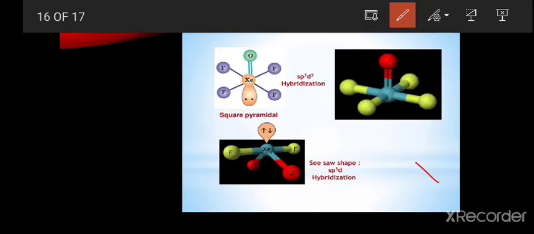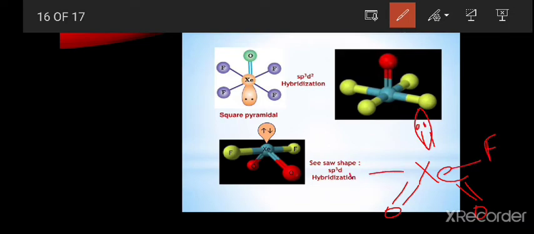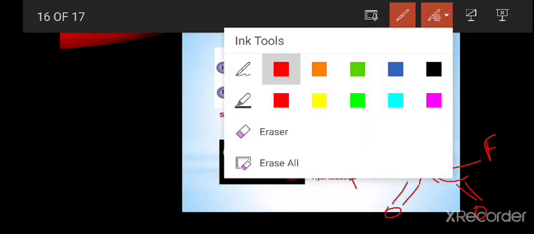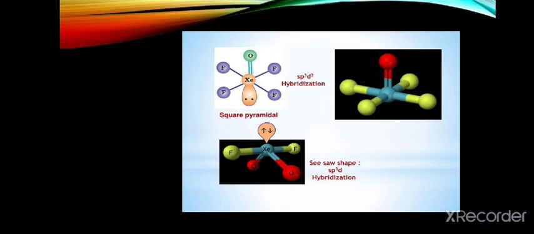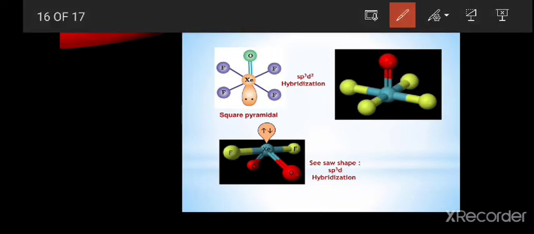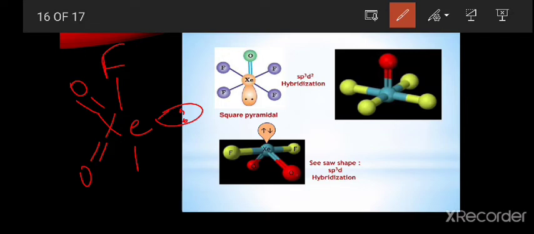Next, see this xenon dioxide difluoride. The molecular structure or geometry. In this one we have one lone pair that is present at the equatorial position.